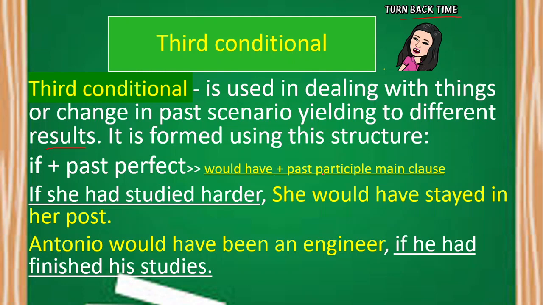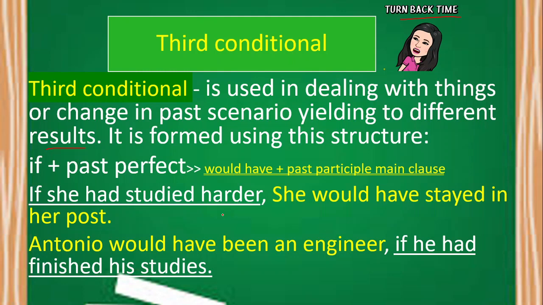And then in our main clause, we need to use would plus have plus past participle. Just like in here, if she had studied harder, she would have stayed in her post. Maybe we can say that the speaker here is already in a particular work at the moment. In her life before, it said that she didn't study hard. That is the past scenario, that she wanted to have a different result.